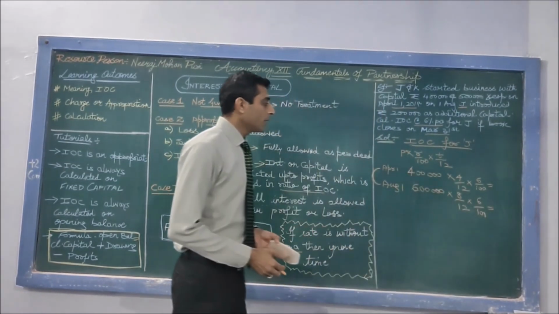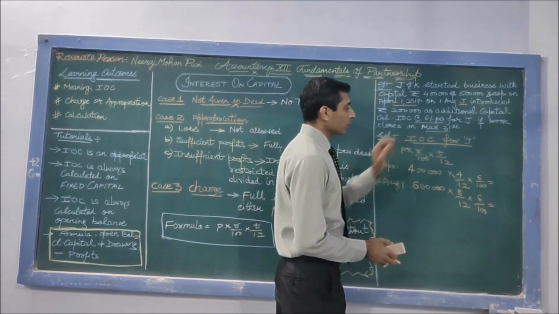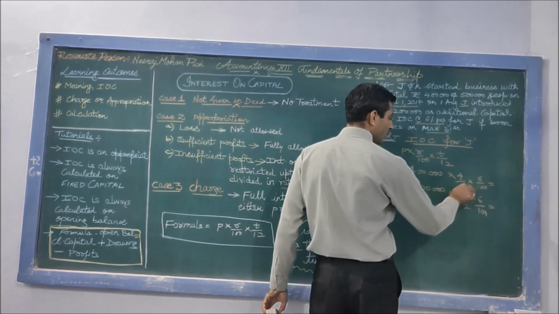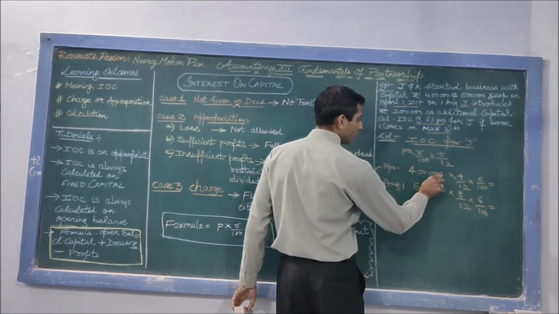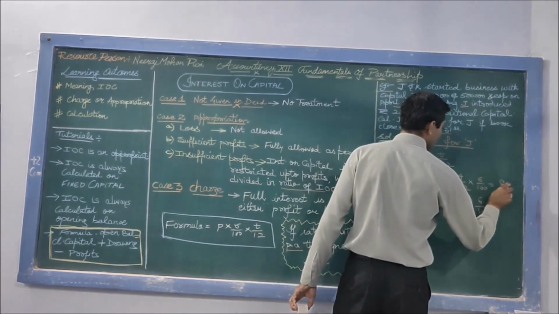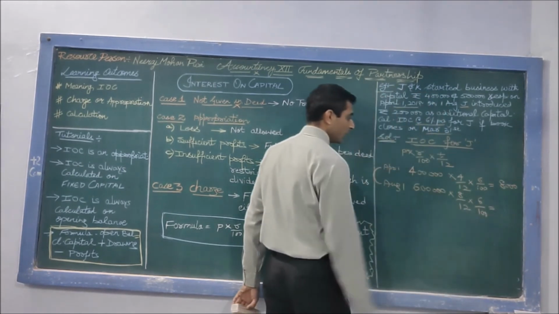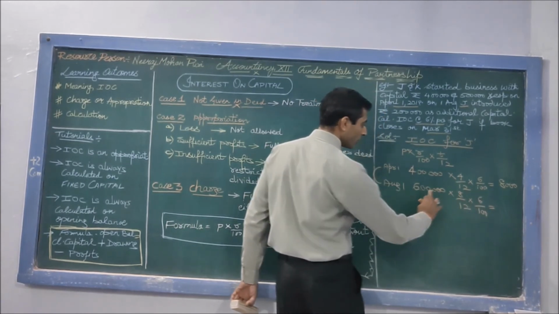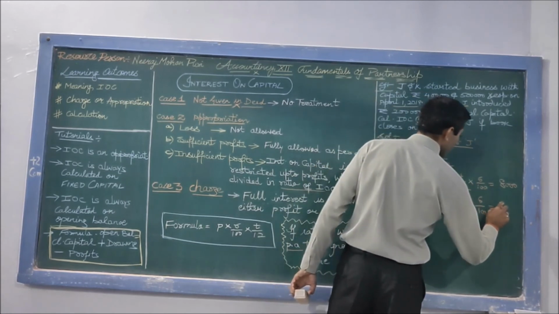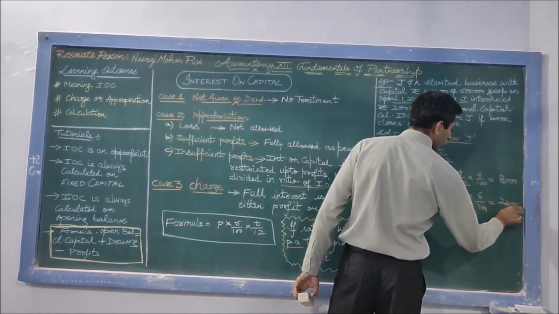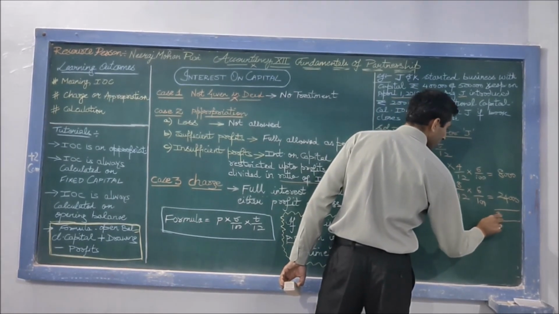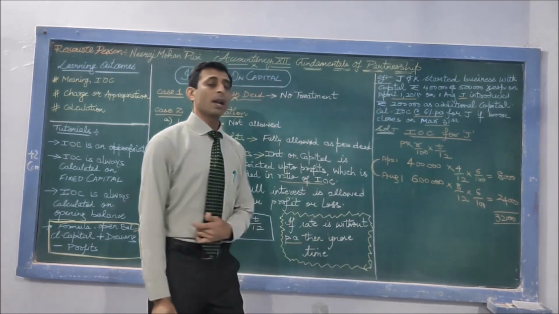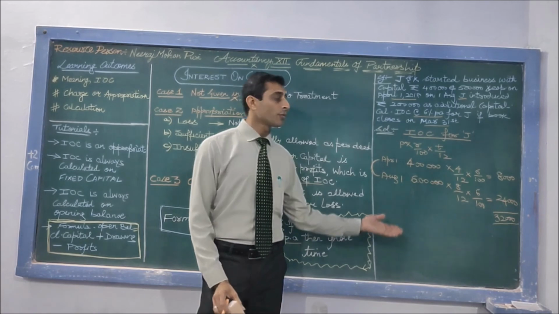So from here, we will calculate the total interest on capital which would be allowed to J. So this is simple. 6 times 2 is 12, and 2 zeros down, 4 and 2, 8,000. So from here it turns out to be 8,000. Similarly, it is 6 divided by 12, 2, 4, 6 and 4 is 24, and 3 zeros down, 24,000. Add both these amounts, 32,000. So finally, J will be allowed 32,000 rupees for his contribution.